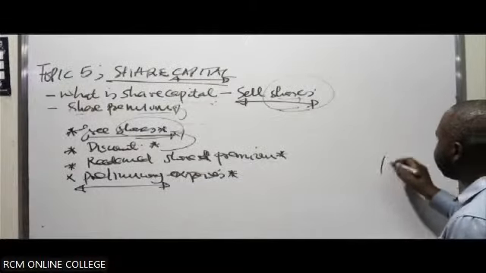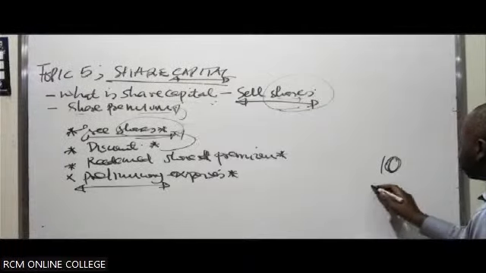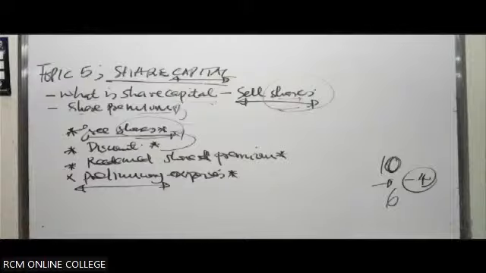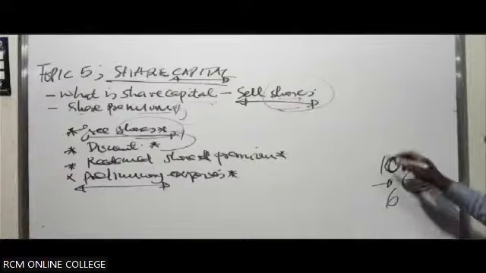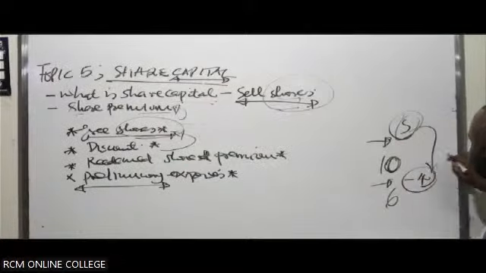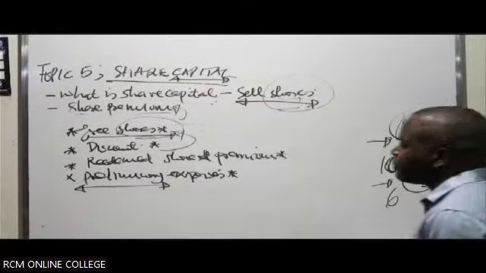Other than having to sell it at a par value of 10, you've sold them at a value of, in this case, 6. So you are in negative by 4. Because you got some amounts over and above on other shares, you take this one and replace this one, so that you can come to par.